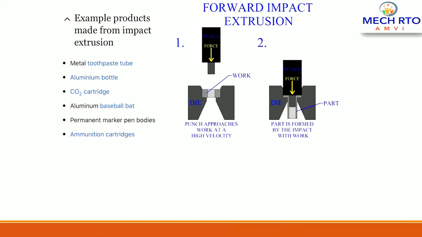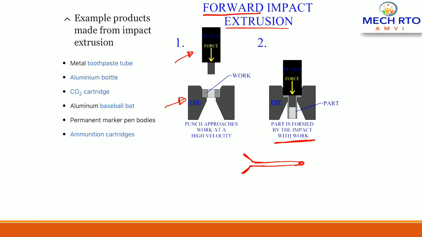Now here you can see the explanation, right? So what is forward extrusion or impact extrusion, right? So in impact extrusion, this is the force we apply onto this workpiece which is held between the dies, and this kind of shape we get after the extrusion process. Extrusion is basically a metal forming process in which a tubular structure kind of shape is obtained by this extrusion process, right?